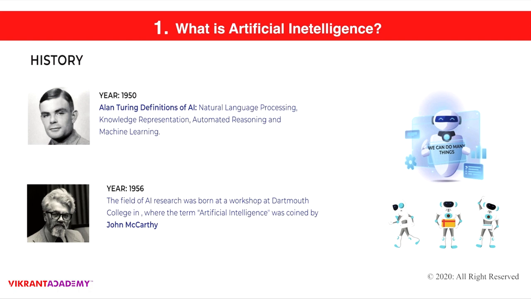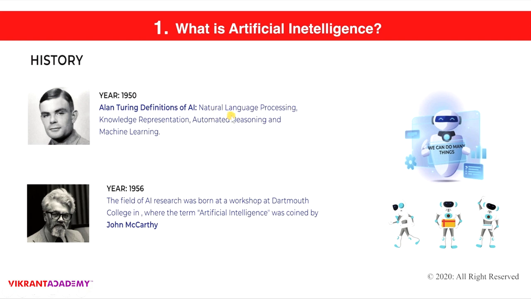In the year 1950, Alan Turing gave a definition of AI. Alan Turing was the first scientist who actually defined artificial intelligence, the model that we still follow today. According to him, any machine that has the ability to process language, as you can see here, language processing skills, knowledge representation, is intelligent. Knowledge representation is when a machine knows something and can communicate with humans on that knowledge.